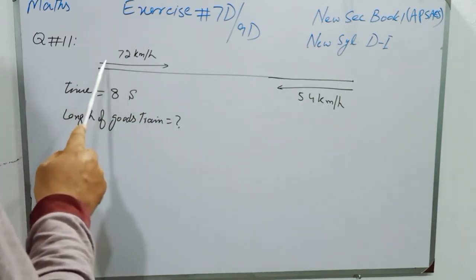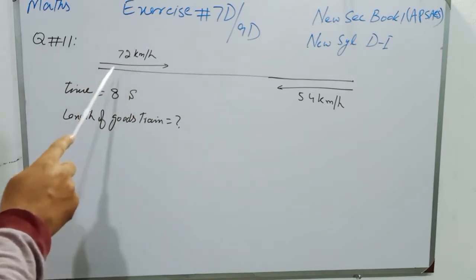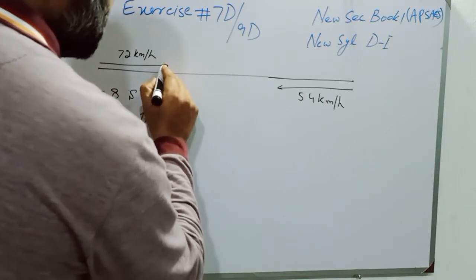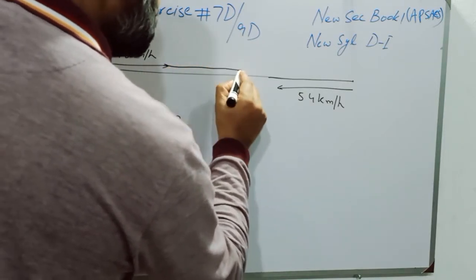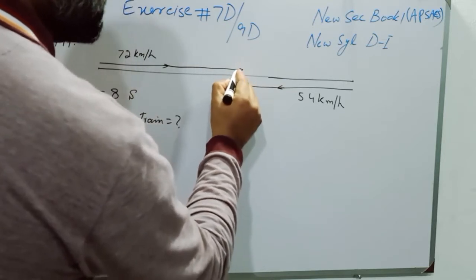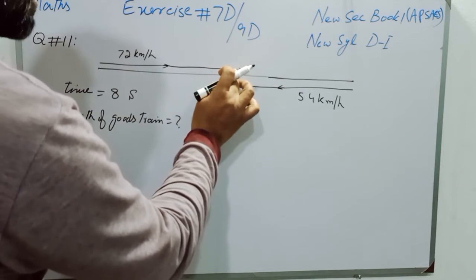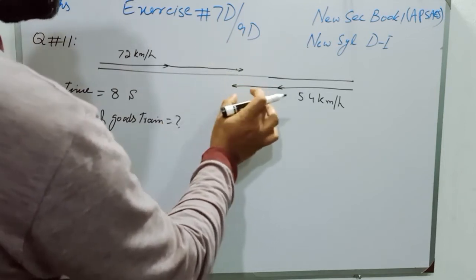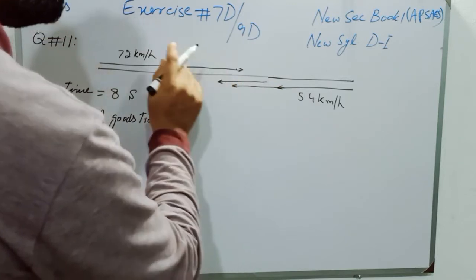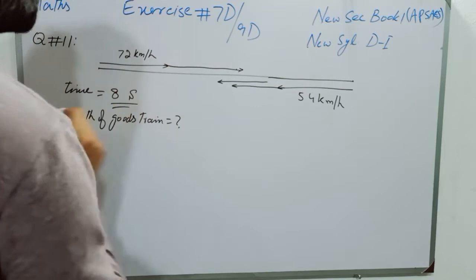There is a passenger in the passenger train who observes that the passenger train and goods train are passing by, and from the point of observation, the passenger sees that the goods train passes by the passenger train in 8 seconds.